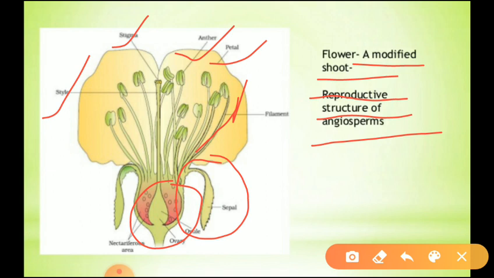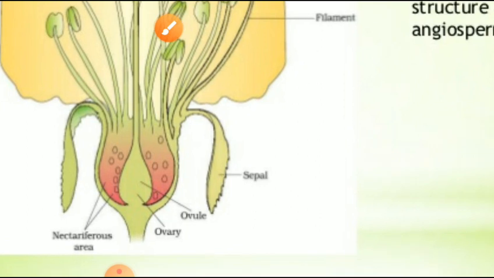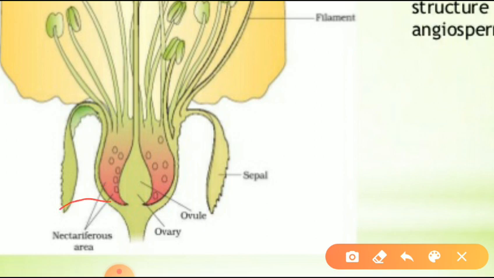And next, in a flower we can see the nectariferous area. What is it? It is the nectar producing area. What is the role of this nectar?